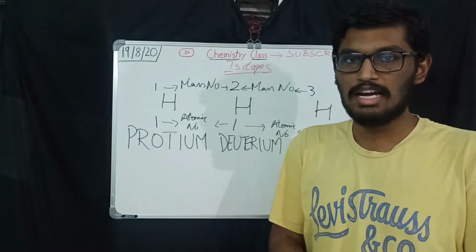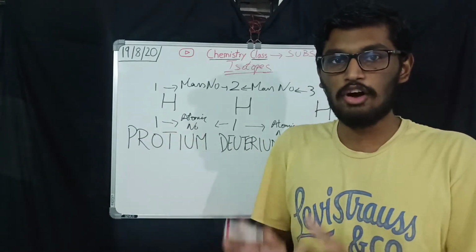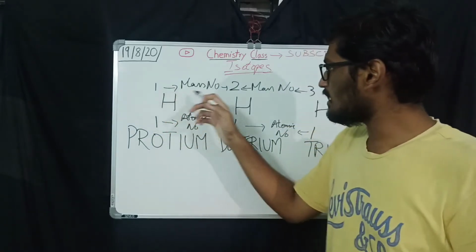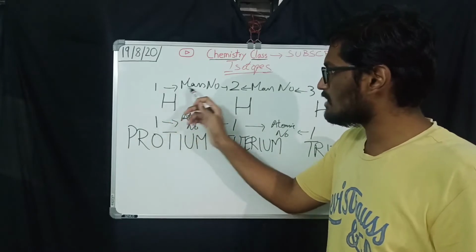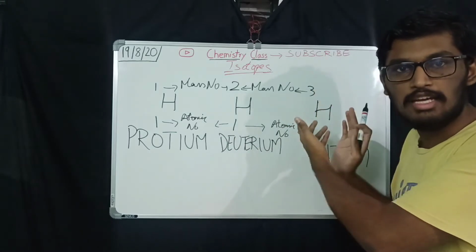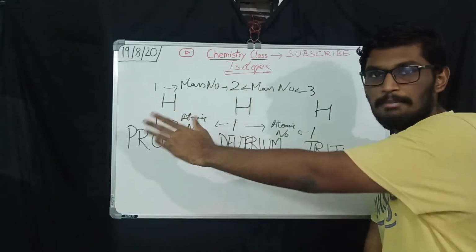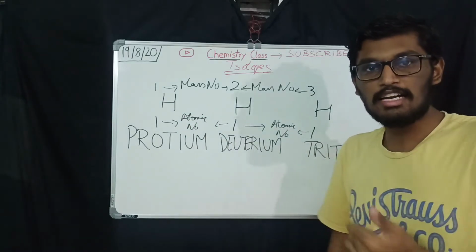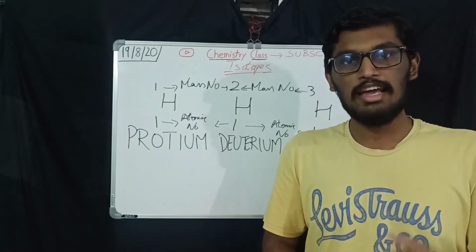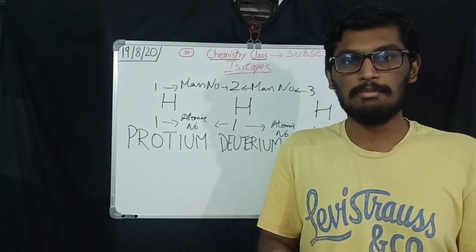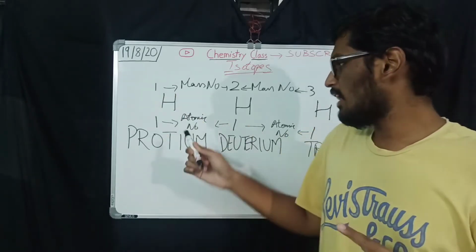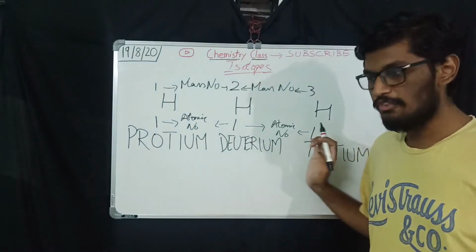So by now you must have understood that isotopes are like different forms of one single element. One isotope is having mass number of 1, another isotope is having mass number of 2 and another isotope is having mass number of 3. That means the mass numbers are different but the atomic numbers are the same. Why should the atomic numbers be the same? Because if the atomic number changes, then the element also changes. So we don't want the element to be changed. That's why only the mass number changes but not the atomic number. So these are the three isotopes of hydrogen.